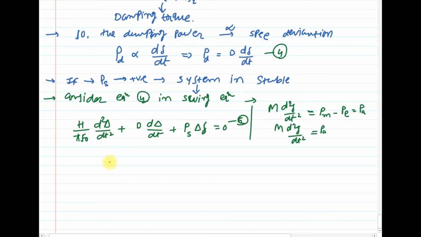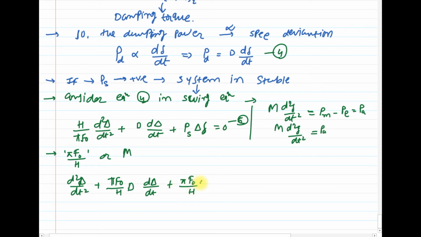Clear? Now the next step is to multiply equation number 5 by pi f0 upon H, or you can say divide by M. So we will get d squared delta upon dt squared plus pi f0 upon H into D d delta upon dt plus pi f0 upon H into Ps delta equal to 0. Equation number 6.